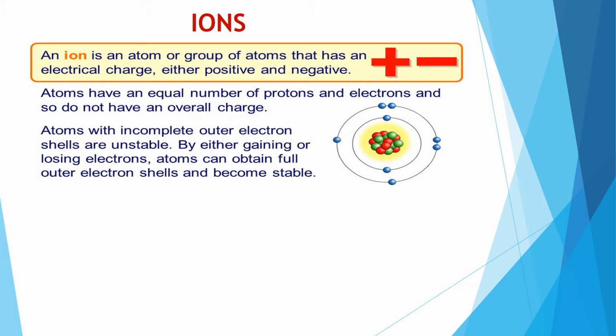Atoms with incomplete outer electron shells are unstable. As I taught you earlier, an element or atom is stable when it has an octet stage. That means the outer shell should be an octet stage, or it should be stable, right? If it has an incomplete number of electrons, it will be unstable. So by either gaining or losing electrons, atoms can obtain full outer electron shells and become stable. Now this is the structure of an atom having proton and neutron in the middle and electrons on the orbits, energy shells, electron shells, right?